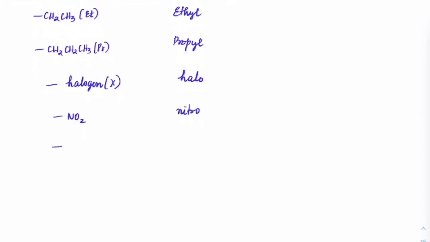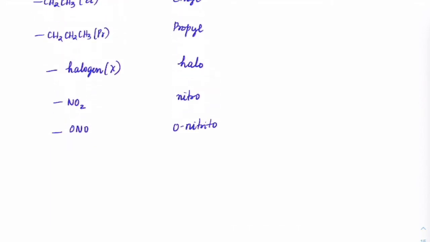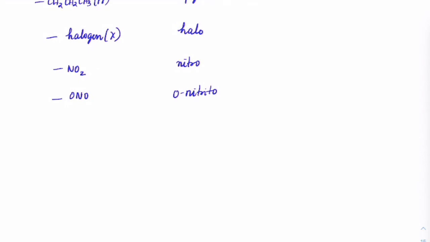In case it is ONO, we call it O-nitrito. If carbon is directly connected to nitrogen, we call it nitro. Suppose you have NO, then we call it nitroso. If the group is NH2, then we use the word amine.